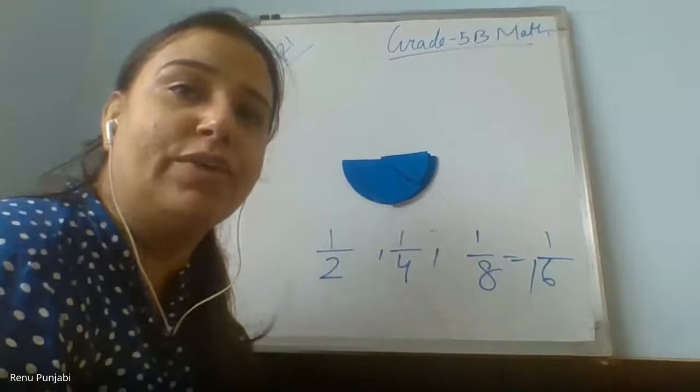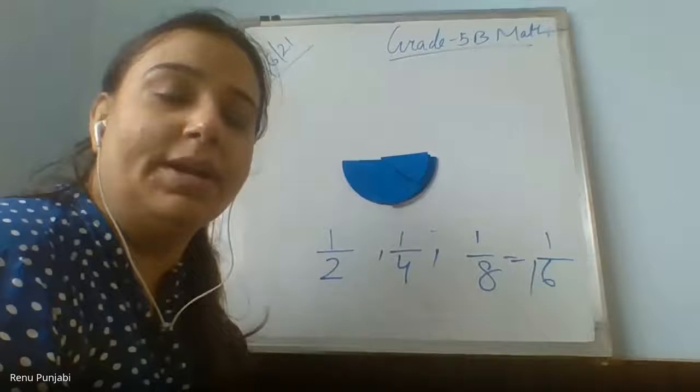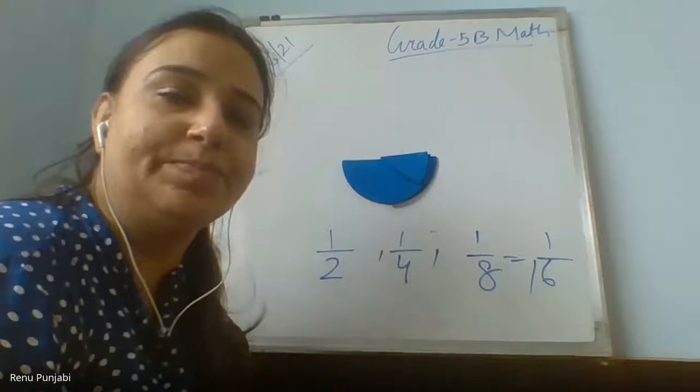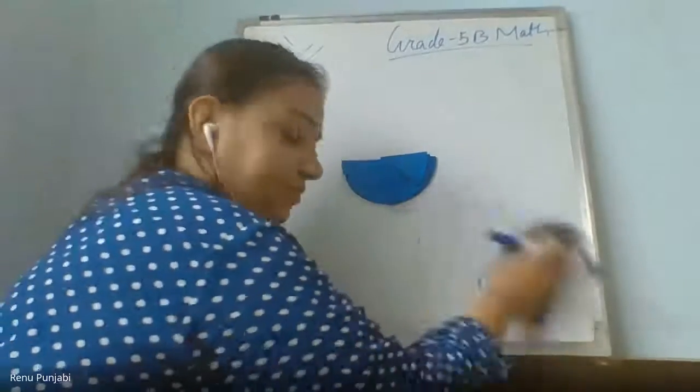What is half of 1 upon 60? 1 upon 120. Yes. Now, next question I will say.